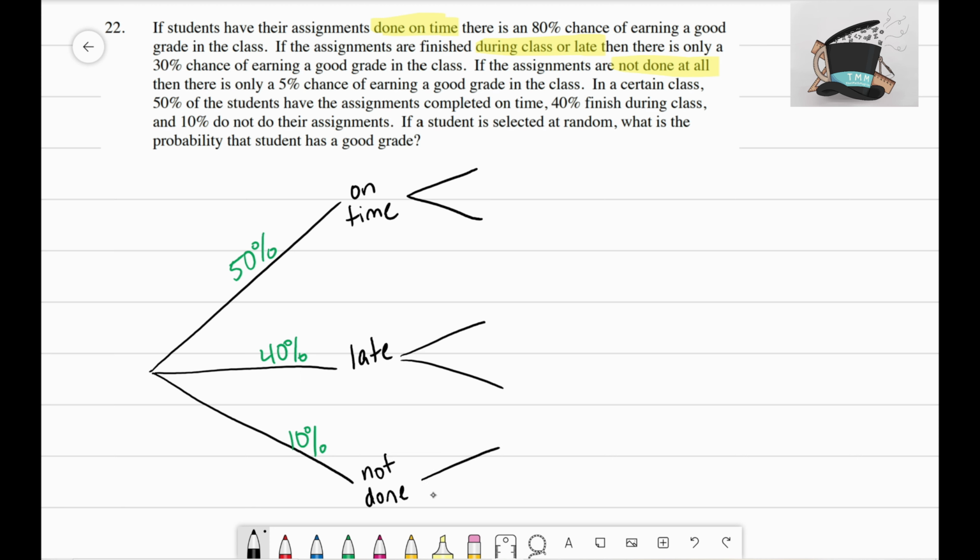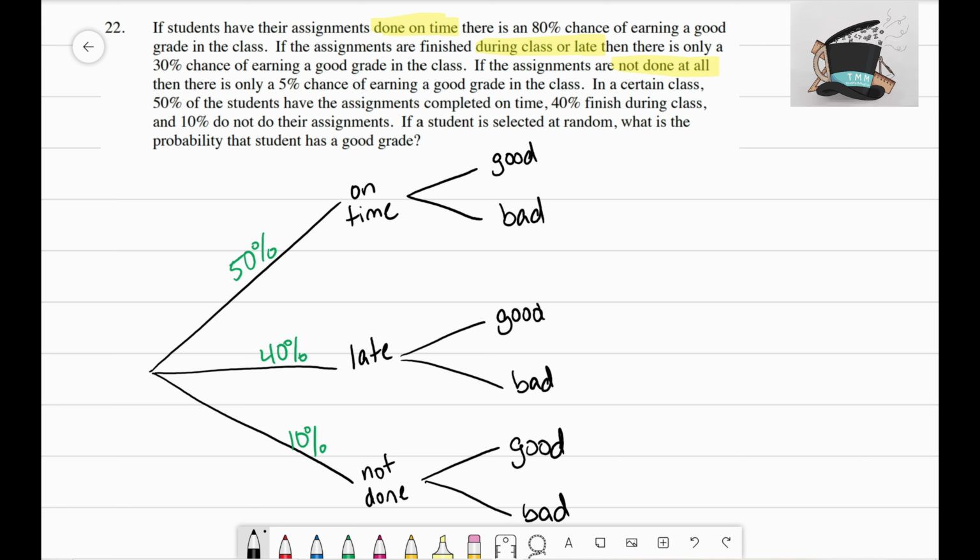Okay, so turning in your work on time, turning it in late, or not doing it at all, what's the chance of you getting a good grade or a bad grade? Right, good grade or a bad grade. And these should be the same going down on all three options. And now we just need to go ahead and look at the first couple of sentences of this paragraph, because it gives us those percentages for each different option.